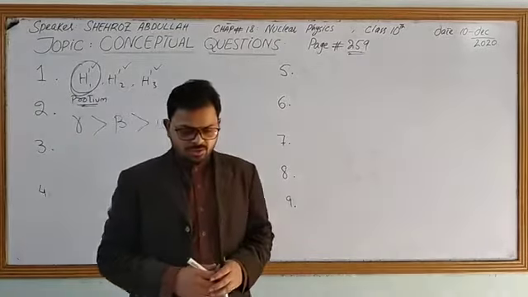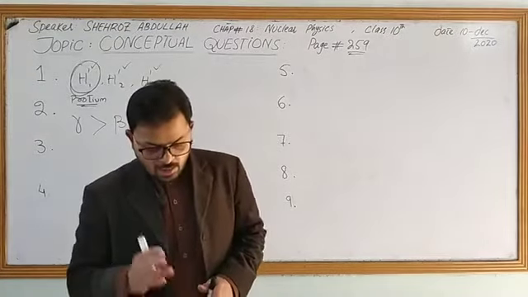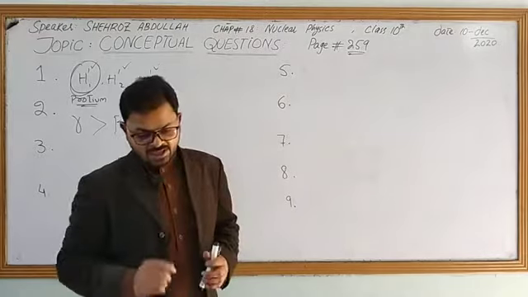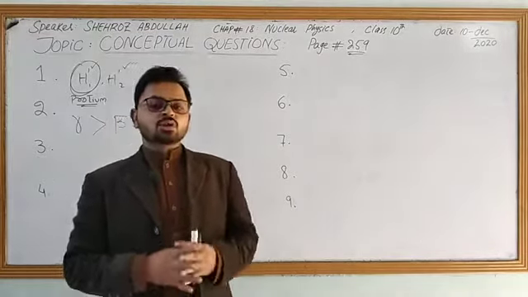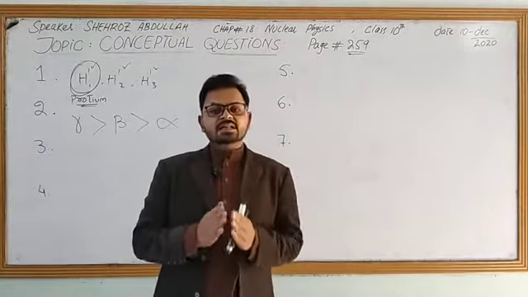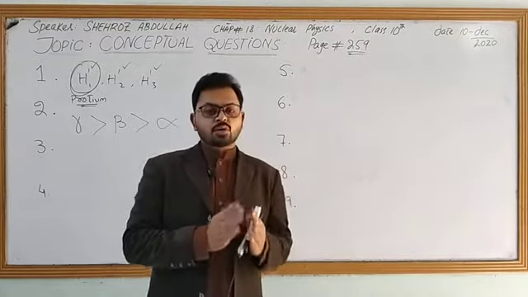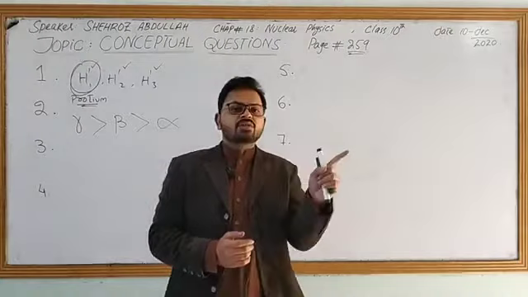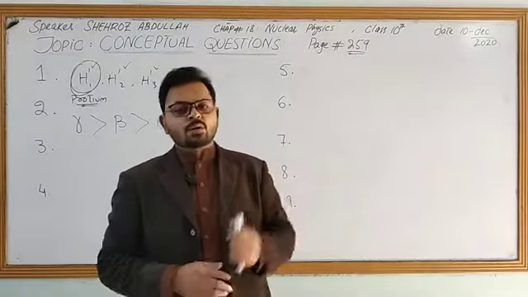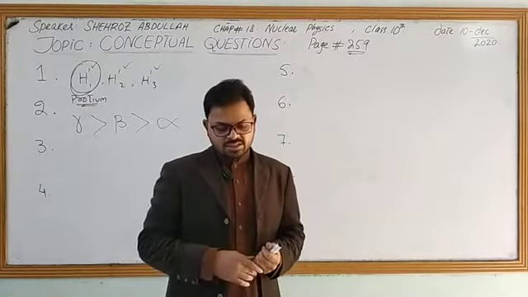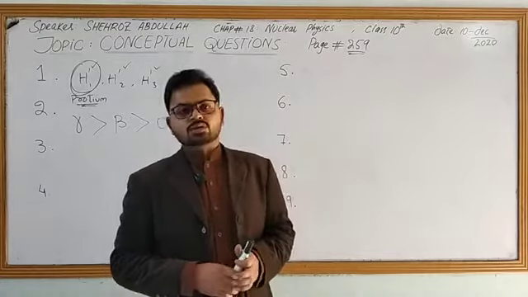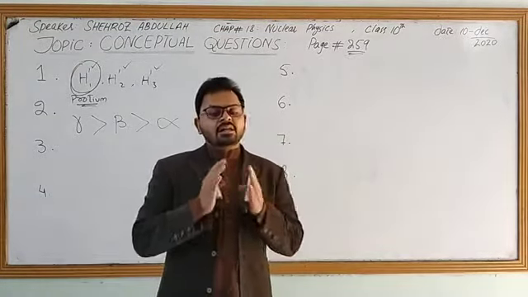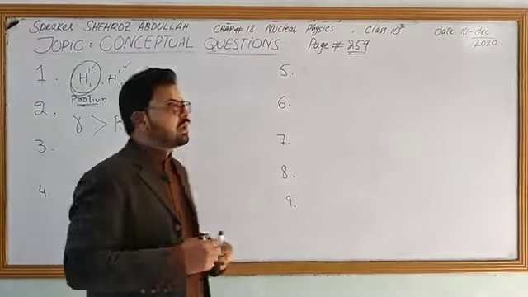Now coming towards question number 3, it says: is it possible for a form of heavy hydrogen to decay by emitting an alpha particle? Explain. They are basically talking about deuterium, which is also called heavy hydrogen. Can any form decay by alpha particle or not? The answer will be no. Any form of hydrogen cannot emit an alpha particle.